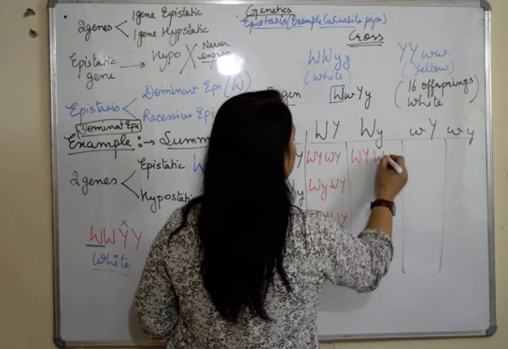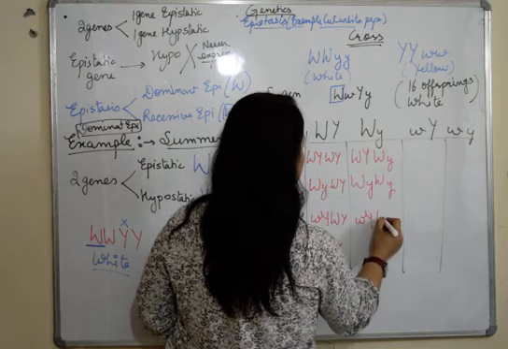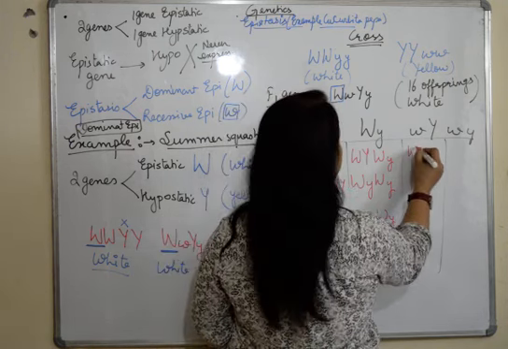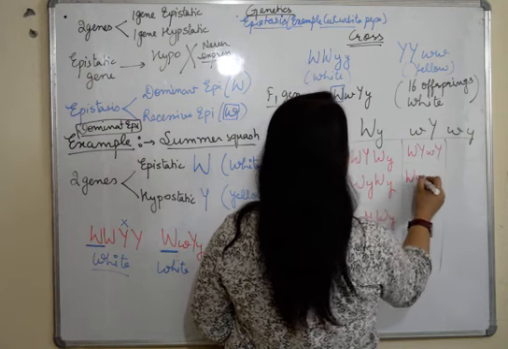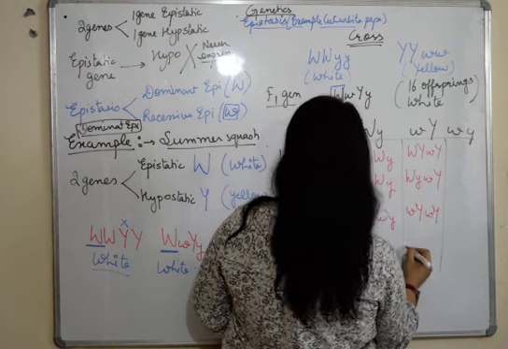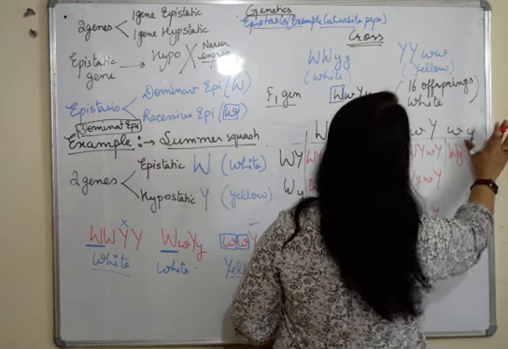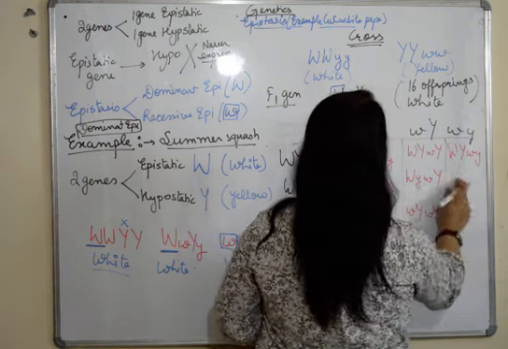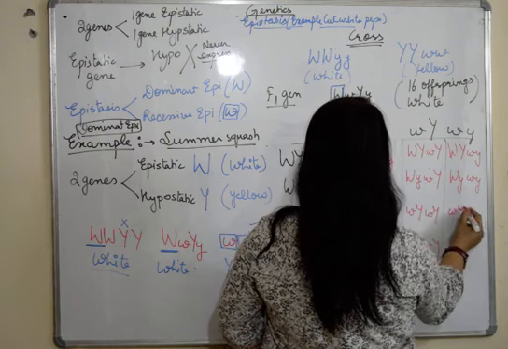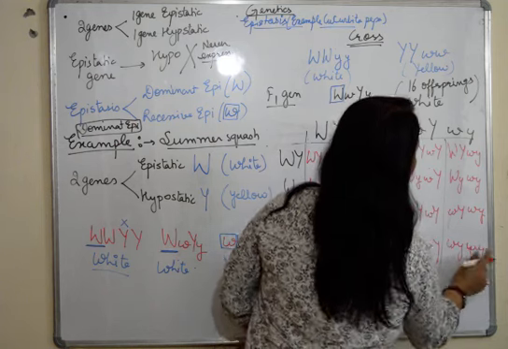Again, we write WWY. Here we have capitals, both capitals and small. Here we have small w, capital Y, and both small. And here we have all small. So this is what we get.